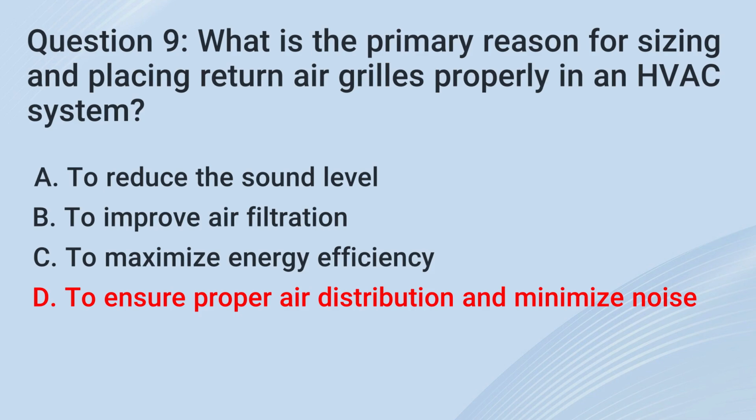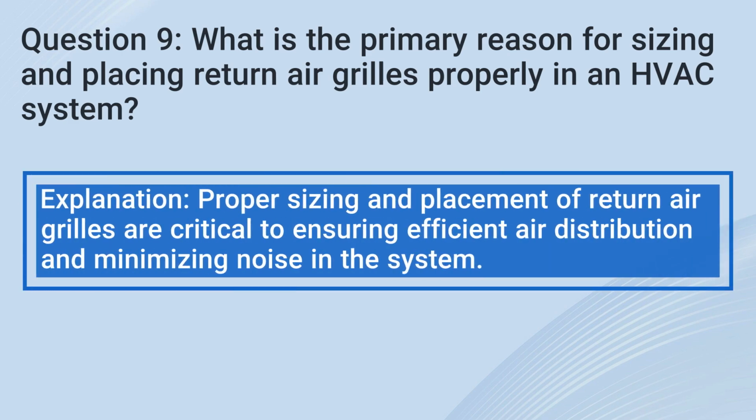The correct answer is D. To ensure proper air distribution and minimize noise. Explanation: proper sizing and placement of return air grilles are critical to ensuring efficient air distribution and minimizing noise in the system.